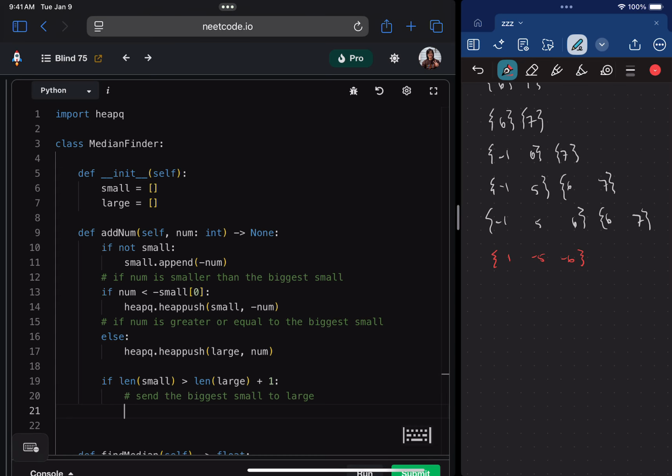Okay, so, there's, I could probably one-linerify this. I don't know if I want to. We want a heapq.heappush to large, and what do we need to send? So this is how we remove and get the biggest small: heapq.heappop small. And then again, since we're removing from that small array, we actually need to negate this again.